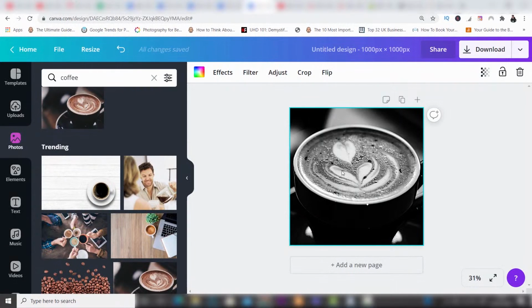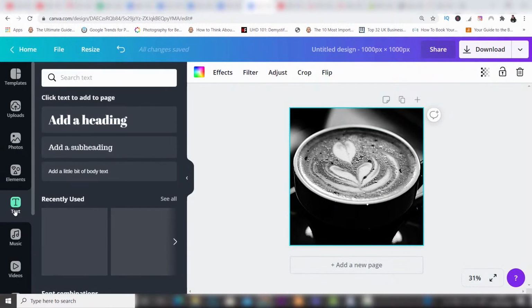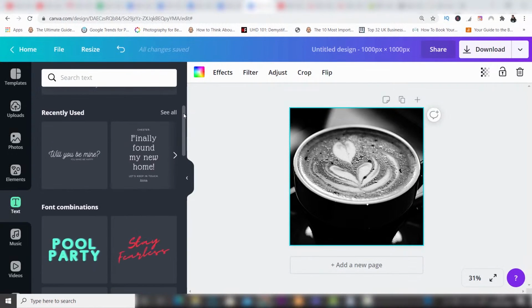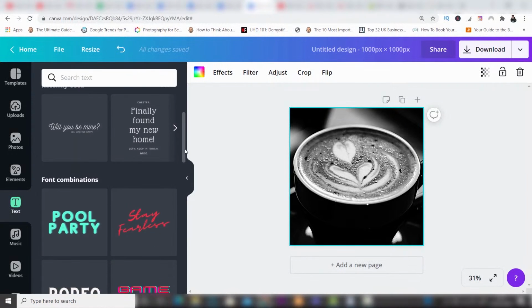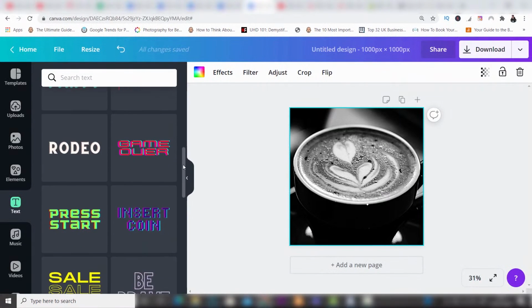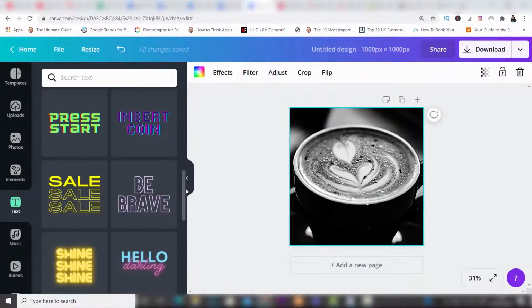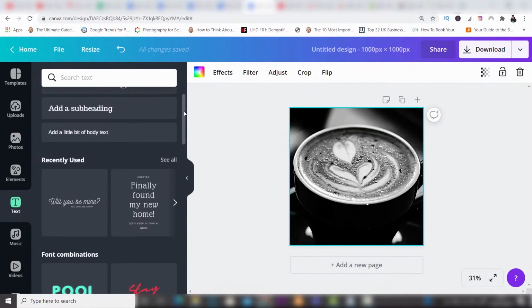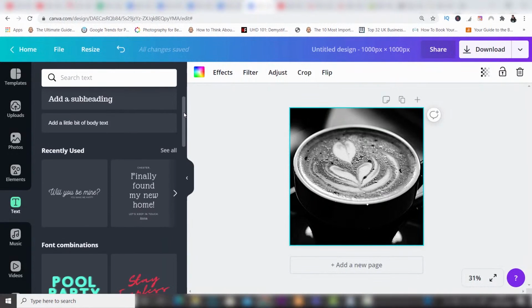Now I'd like to add some text to it. So we can do that by coming down to text. I'm going to click on the text option. And then you're going to see a whole bunch of different text designs which are available here. Now, a lot of these are free, but some of the more modern ones are Pro because you can actually animate them and make them stand out in different ways like that. But I think I'm just going to use something once again which is free, to show you that the free account is really quite capable. So I'm going to click on this one here.